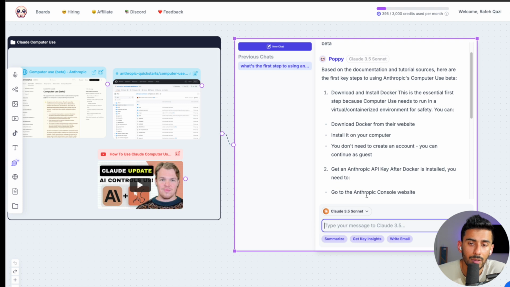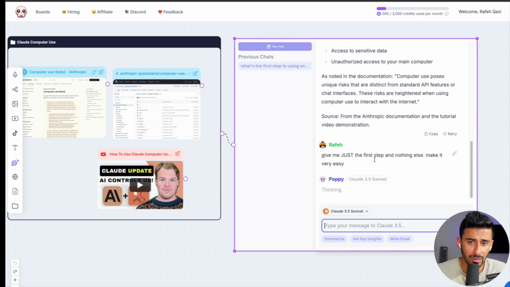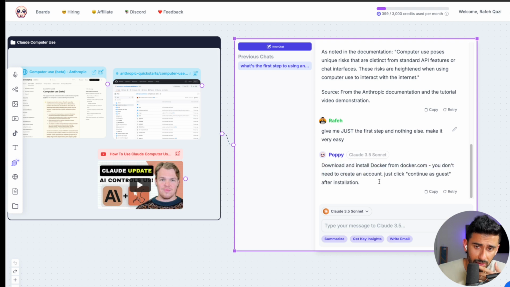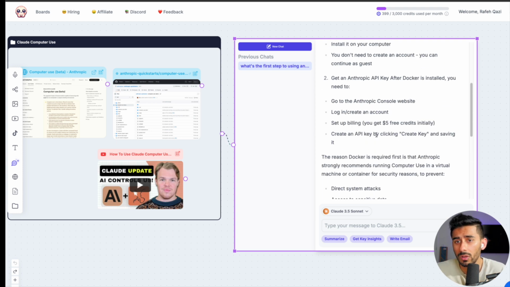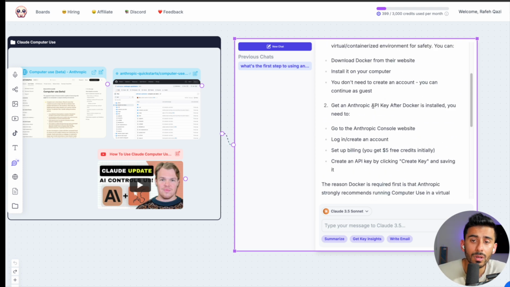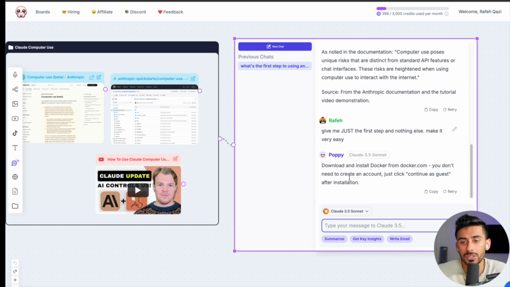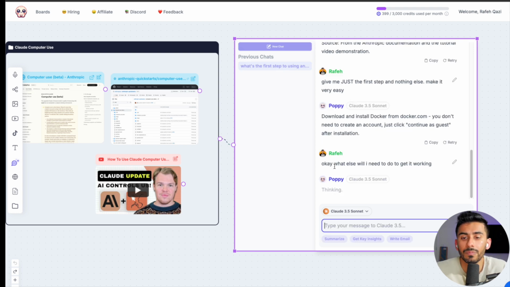And so if I'm like, okay, give me just the first step and nothing else. Make it very easy for me. So like, let's see what the first actual step is. Okay, cool. So download and install Docker. Cool. So I can go ahead and do that, and then it will know all of the instructions. Okay, what else will I need to do to get it working?